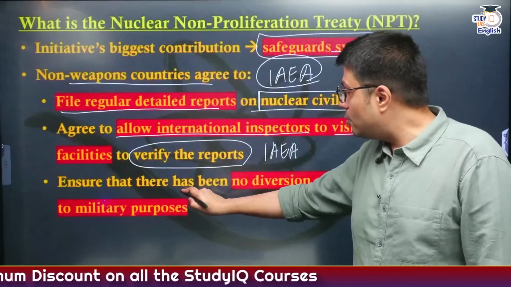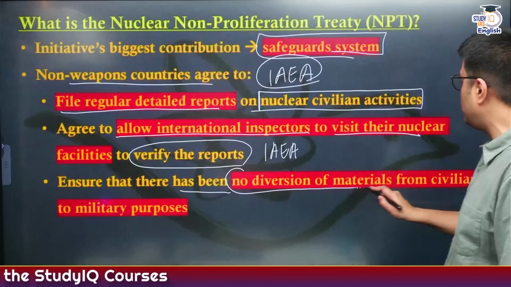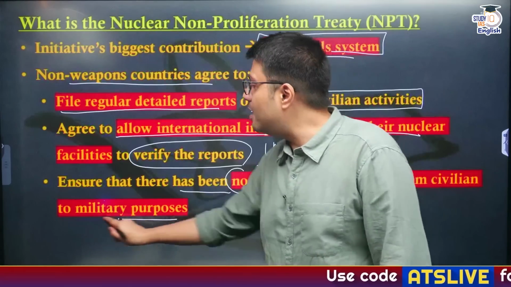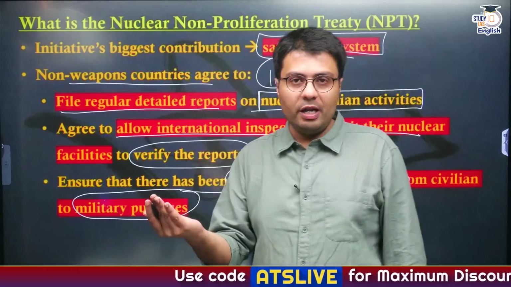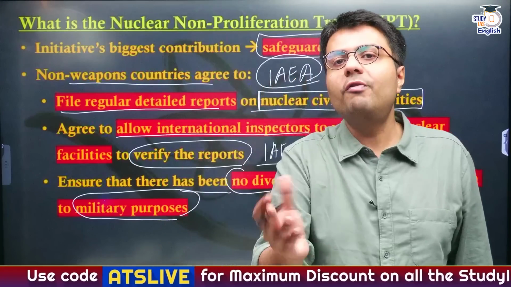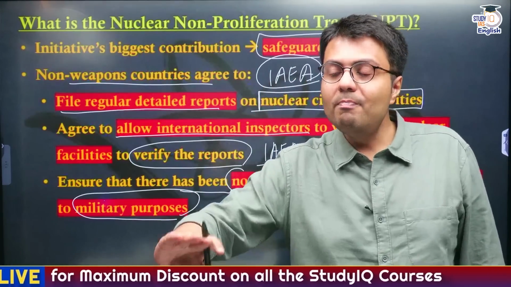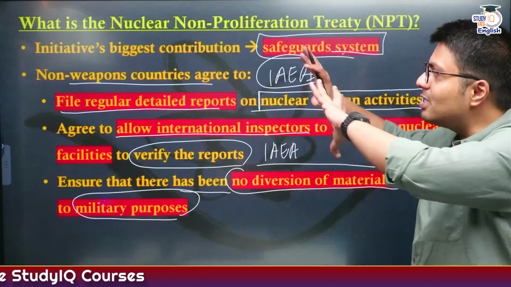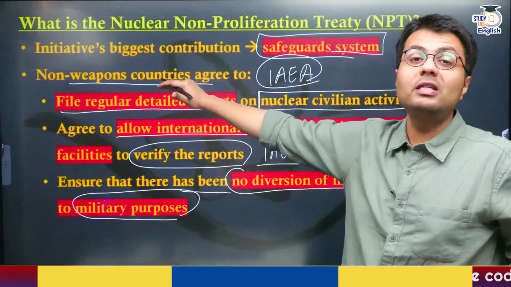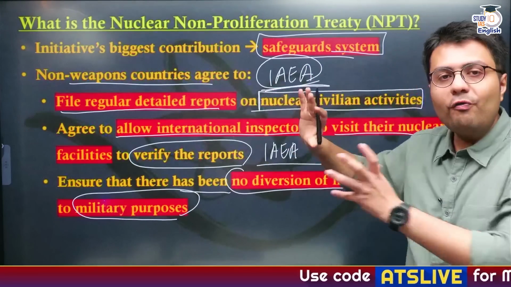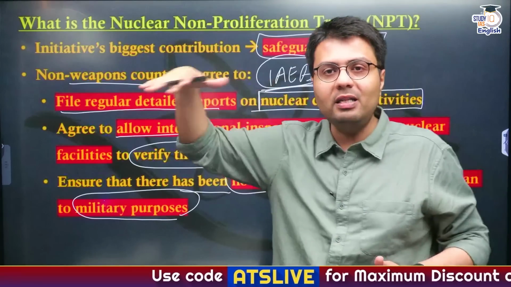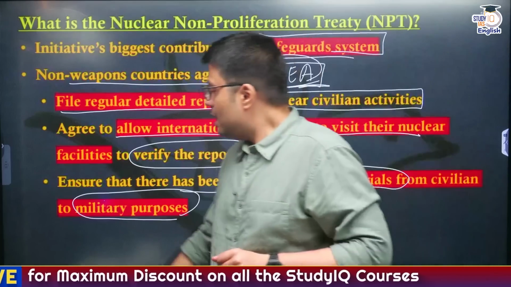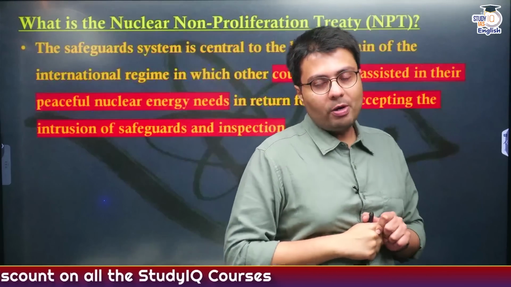Similarly, these countries also need to ensure that there is no diversion of materials from civilian use of nuclear technology for military purposes. That is, if you are enriching nuclear fuel, you need to use that enriched nuclear fuel only to generate electricity. You can't use that nuclear fuel to make nuclear weapons. So this is the condition that has been imposed on countries who do not possess nuclear weapons. That is, they will have to follow a safeguard system. And who is monitoring the safeguard system? The body known as IAEA. Understood? Now let us understand other important features of this treaty.